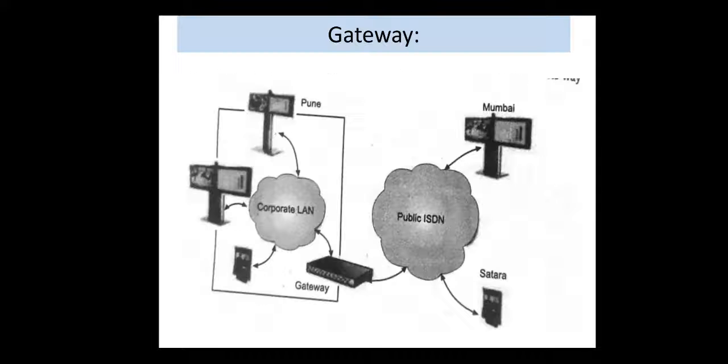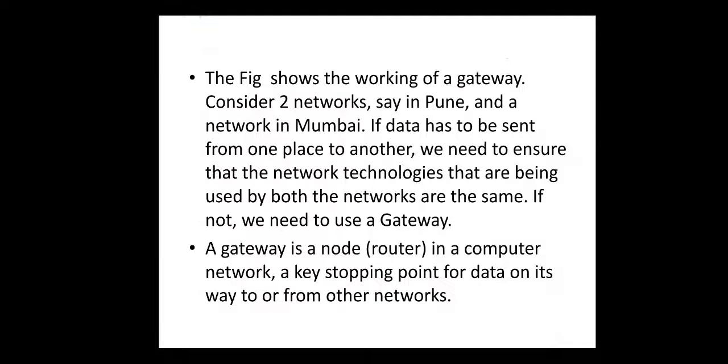Consider two networks, one from Pune and another from Mumbai. If the data has to be transferred from one place to another, we need to ensure that the network technologies used by both the networks are the same. If not, then we use the gateway, because all other devices work with the same protocols, same rules and same technology, but a gateway is used to connect two networks which work on completely different technologies.